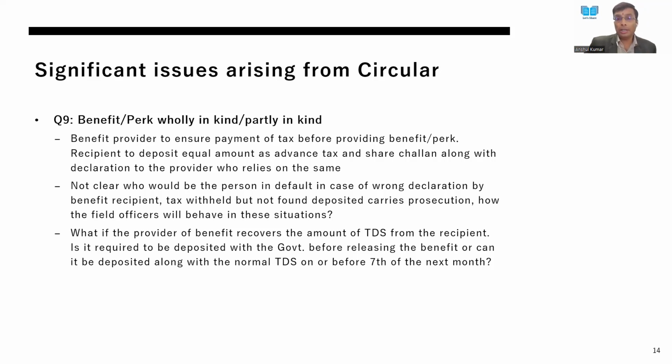We can say, please give me 10,000 rupees and I will deposit your TDS in your name. Now, this situation is neither captured in the statute nor in the circular. So it is not clarified whether I need to pay that TDS before releasing the benefit, or I can club this amount with the regular TDS and deposit it before the 7th of the next month as per Rule 30 of the Income Tax Rules.